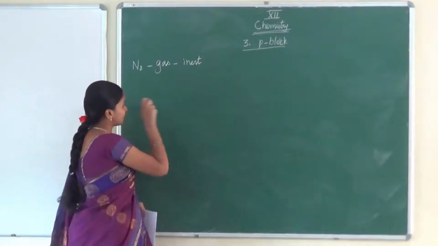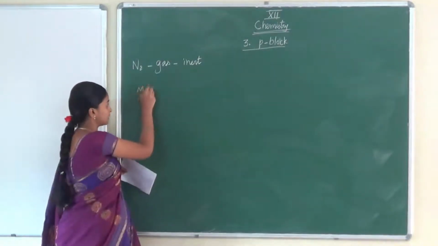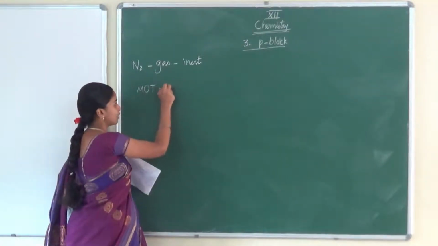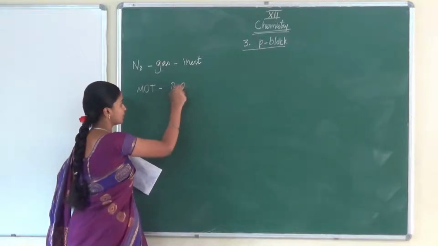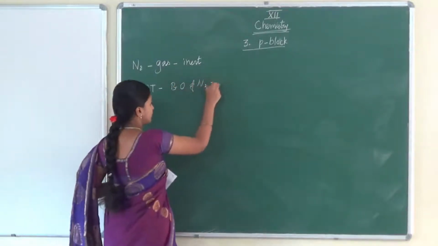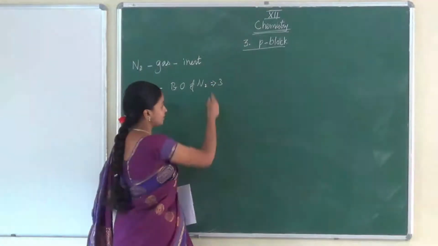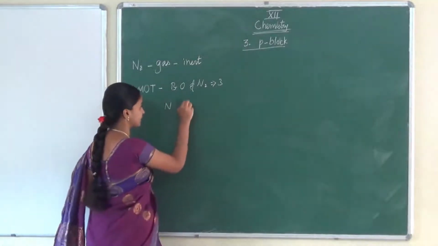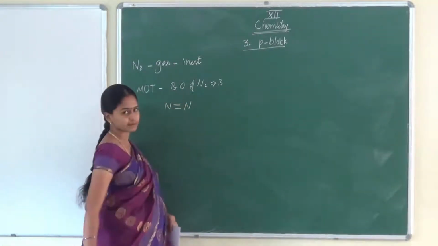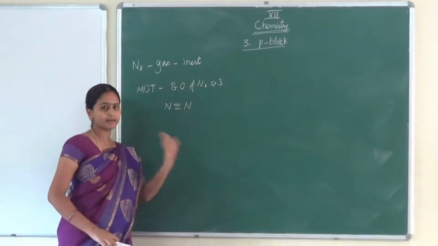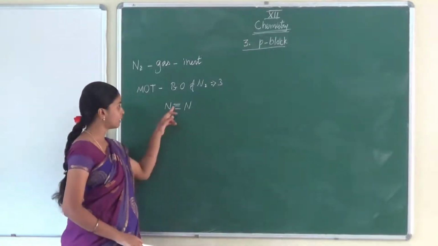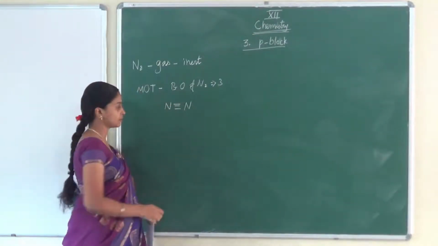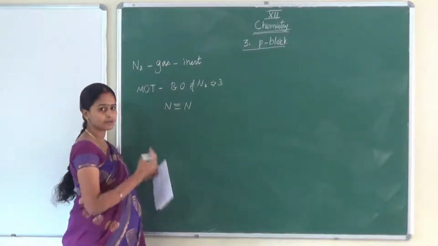Here in this 11th standard we have learned molecular orbital theory, MOT theory. In this theory we know the bond order of nitrogen. The bond order of nitrogen is 3. Do you remember? What is the meaning of this bond order 3? The nitrogen atom is bonded with another nitrogen atom by means of 3 bonds. Only one bond is a head-on overlap, which we can break easily. But here two pi bonds are also present, lateral overlap is also there. So it is quite difficult to break it. We need more energy.